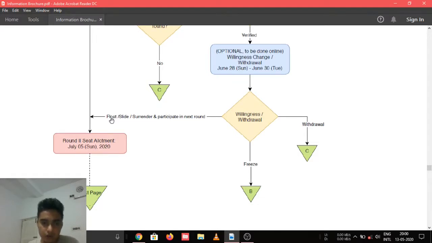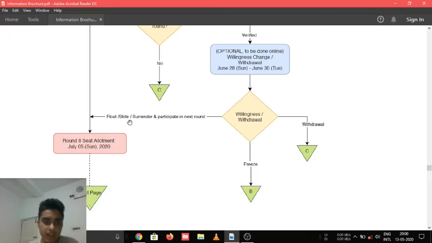Float is if you want to consider all the choices above the choice that you got in the first round. Suppose you have got the seat in your 19th choice. The 18 choices above the choice that you have got will be considered in the next round. And slide is if you have given multiple branches of the same college and you have got one of those branches, but there are some higher preference branches in your choice, then you can opt for those branches in slide. For instance, take NIT Trichy. You have got a very poor branch in NIT Trichy, but in your choices there are other better branches in NIT Trichy.